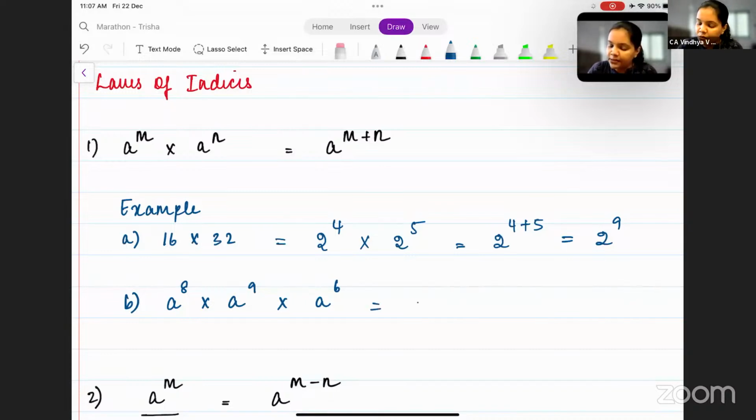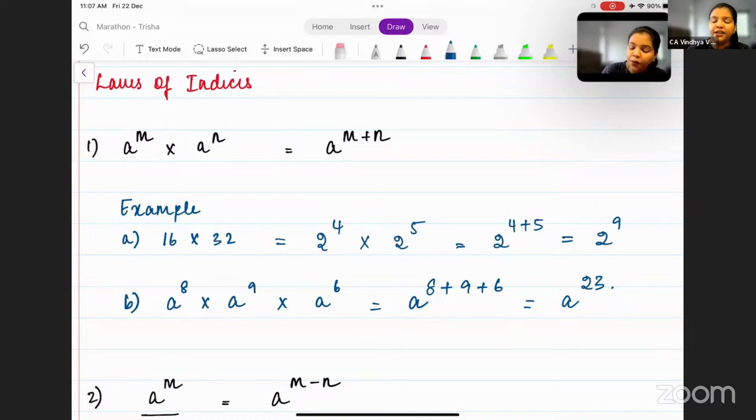So what happens here? We simply add 8 plus 9 plus 6. 8 plus 9 is 17, 17 plus 6 is 23. So you get a to the power 23 as the answer. I hope this is clear. The first law is clear. Okay. We can move to the second law of indices.